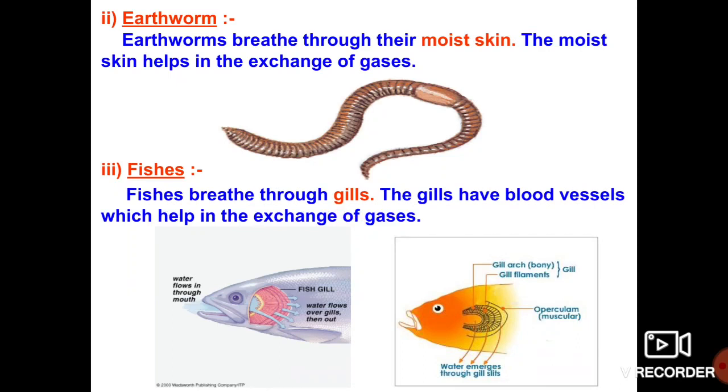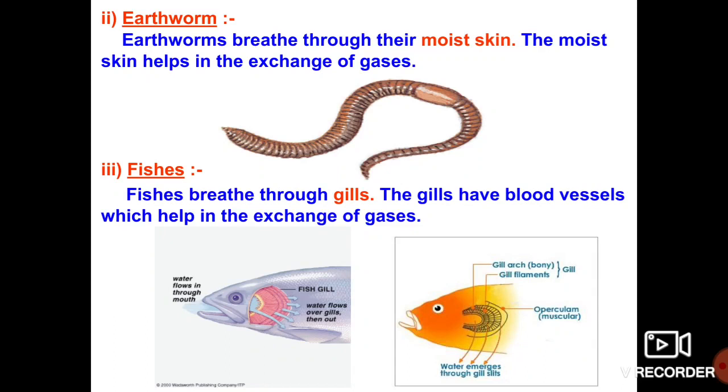Fishes breathe with the help of gills. These gills play a major role in the exchange of gases. My dear students, these gills have blood vessels, which are very helpful for the exchange of gases. Are you observing the picture?